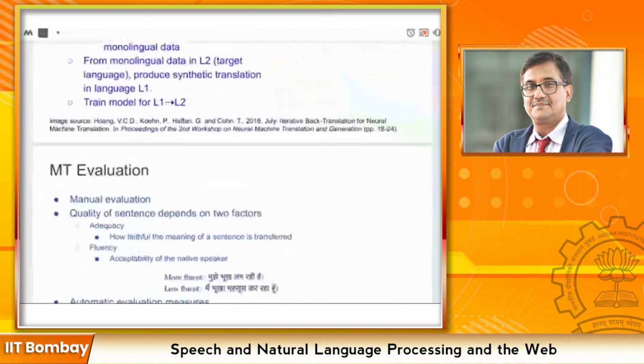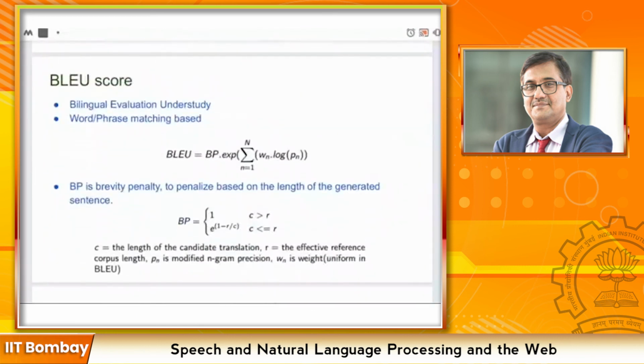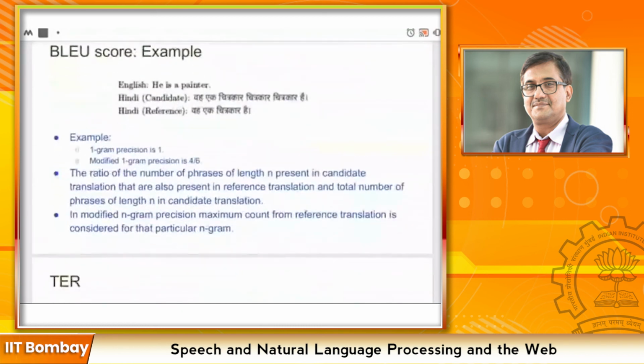Yeah, so BLEU score is the most popular evaluation measure for machine translation systems. It is basically based on modified n-gram precision. We don't directly utilize n-gram precision because of what I explained about the length constraints. If we utilize the precision directly, a sentence like "वह एक चित्रकार चित्रकार चित्रकार है" would have precision one, or a person could put the whole vocabulary in that sentence and the precision would be one.